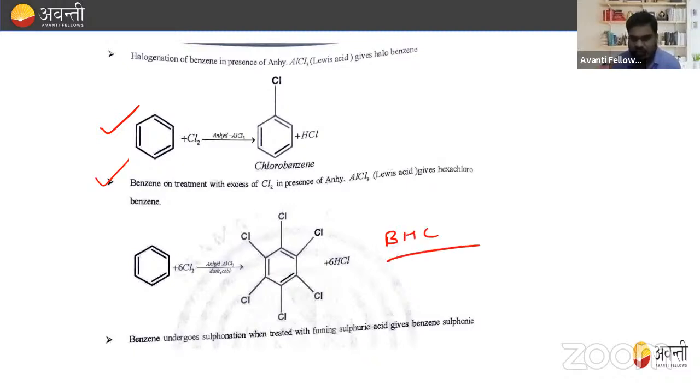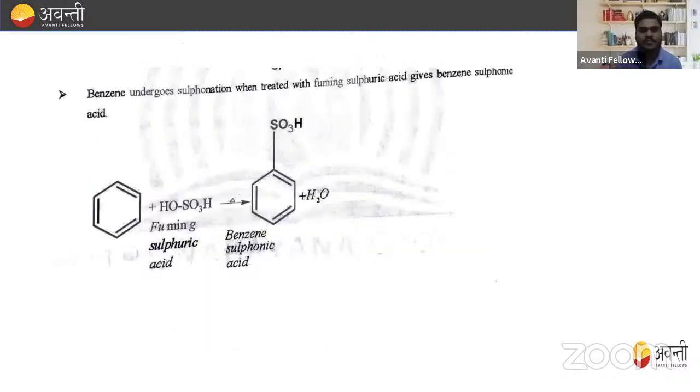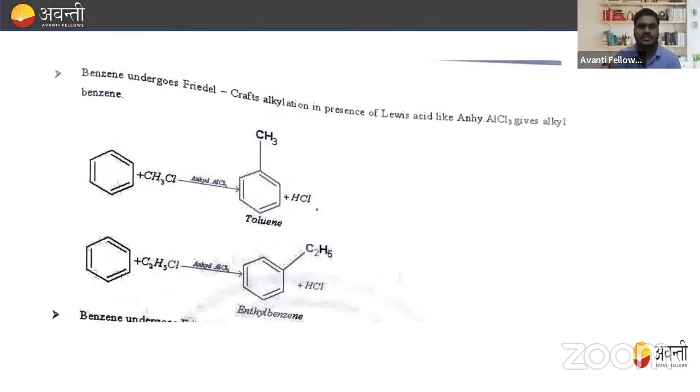Benzene undergoes sulfonation when treated with fuming sulfuric acid and gives benzene sulfonic acid like this. So when we treat it with H2SO4, that is fuming sulfuric acid, the formation of benzene sulfonic acid takes place. These all are electrophilic aromatic substitution reactions.